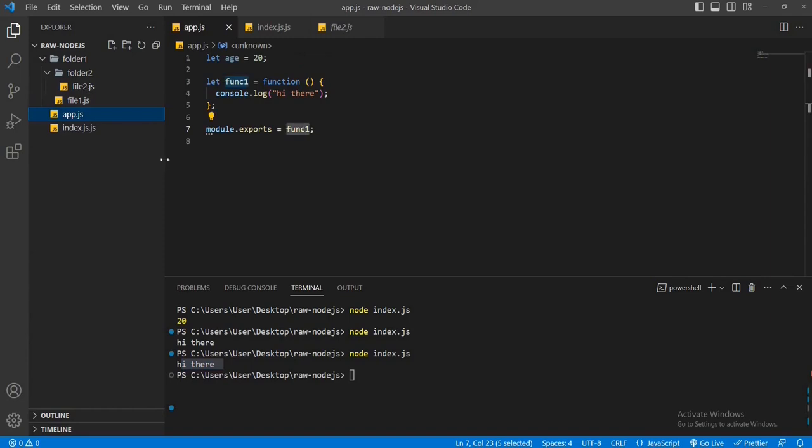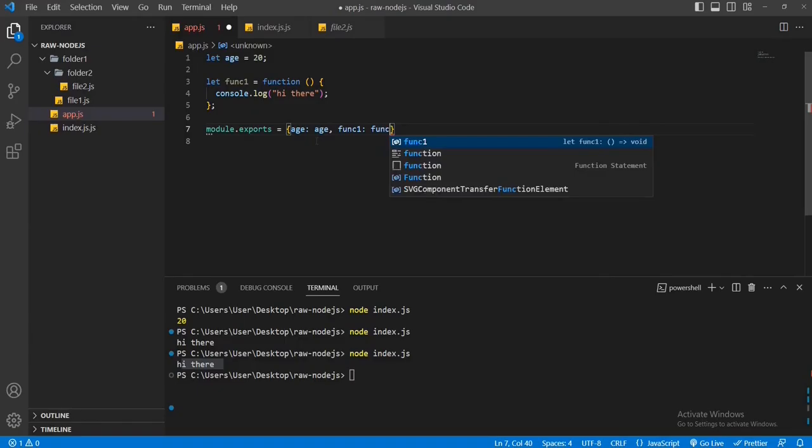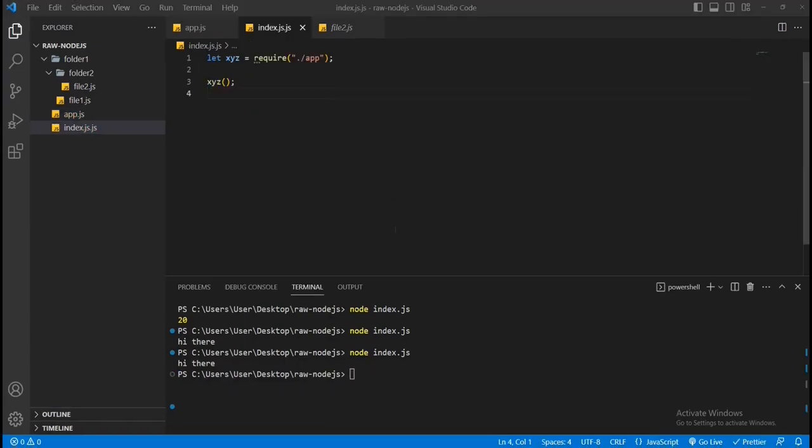Alright, if you wish, you can export multiple content at a time. When you export multiple items at a time, you may export them as an object. For example, we'll export age and func1 as an object. So age, this age, func1, this func1. Let's again go to the index.js file. Now do a console of this xyz.